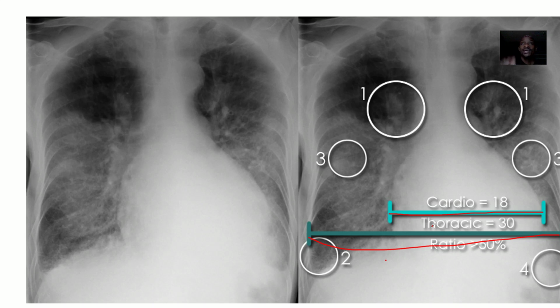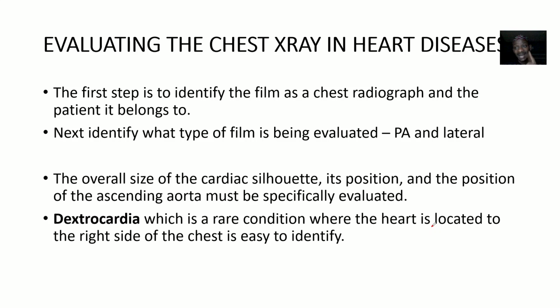So if you find it more than 0.5, that shows that there's an enlargement of the heart. So that's the cardiothoracic ratio. The cardiothoracic ratio normally should be less than 0.5. If it is more than 0.5, there's a cardiomegaly. All right, so that's one approach.